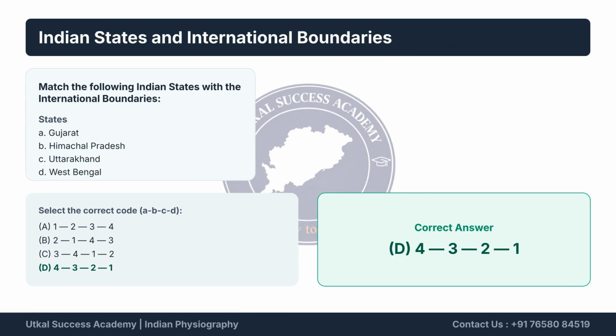Let's match the Indian states with their international boundaries. Gujarat borders Pakistan, 4. Himachal Pradesh borders China, 3. Uttarakhand borders China and Nepal, 2. West Bengal borders Bhutan and Bangladesh, 1. The correct code is D-4, C-3, B-2, A-1.